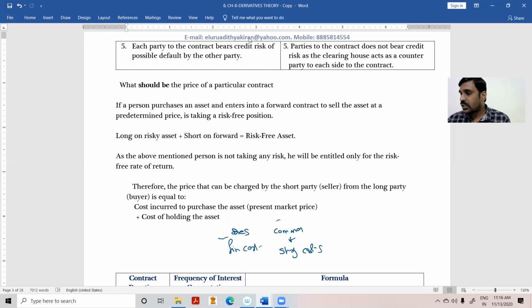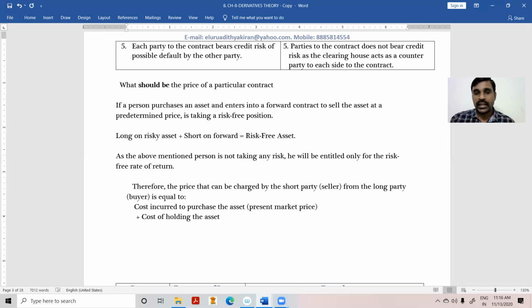So, cost incurred to purchase the asset. The cost of holding the asset is nothing but the opportunity cost of holding the asset. Rather than purchasing the asset, had we invested the same amount somewhere else in a risk-free asset, what would we have obtained? That is the opportunity cost of holding the asset. Minus any dividends received from the company.